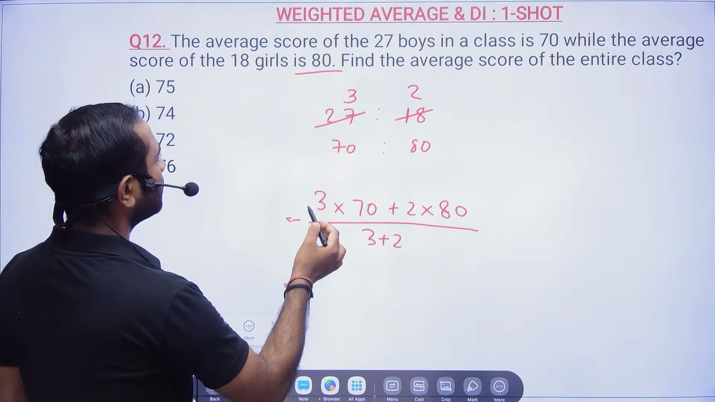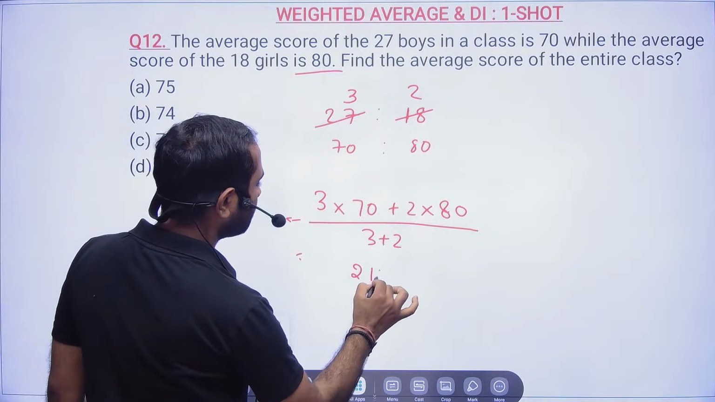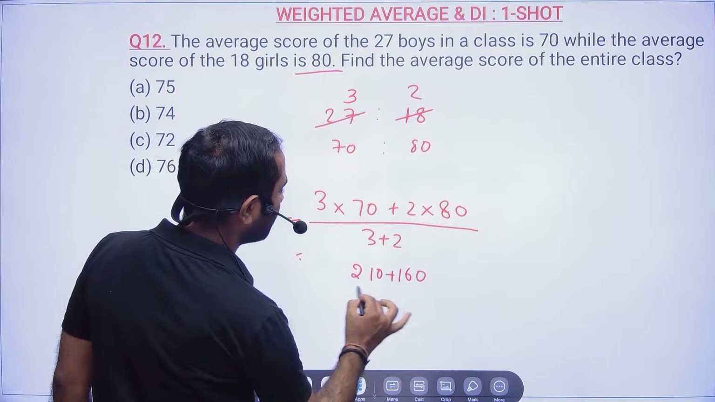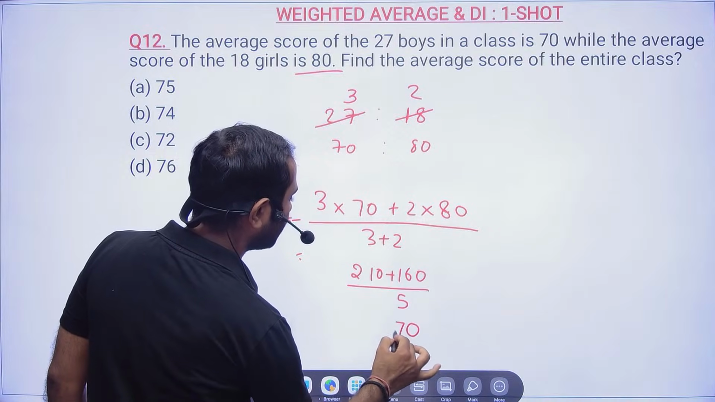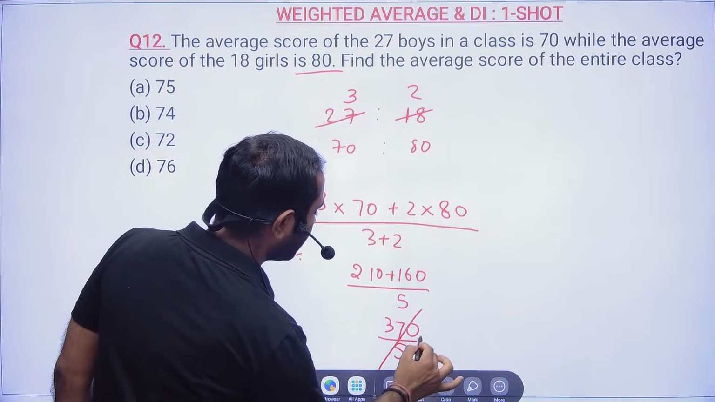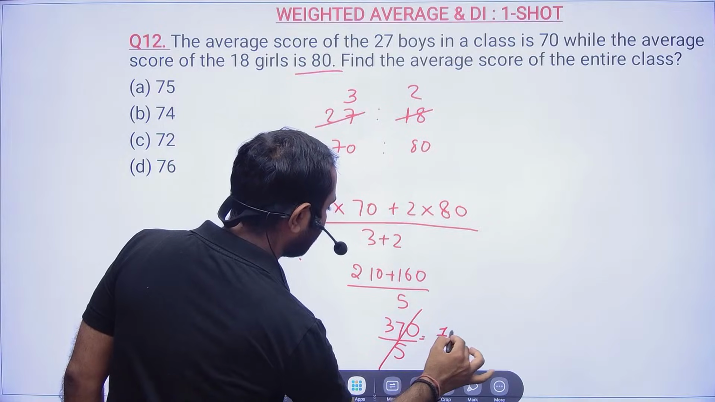Okay, so this will be nothing but 210 plus 160 and then divide by 5. So it will be 373 divided by 5. So bhaiya, 5 7s are 35, and 5 4s are 20.